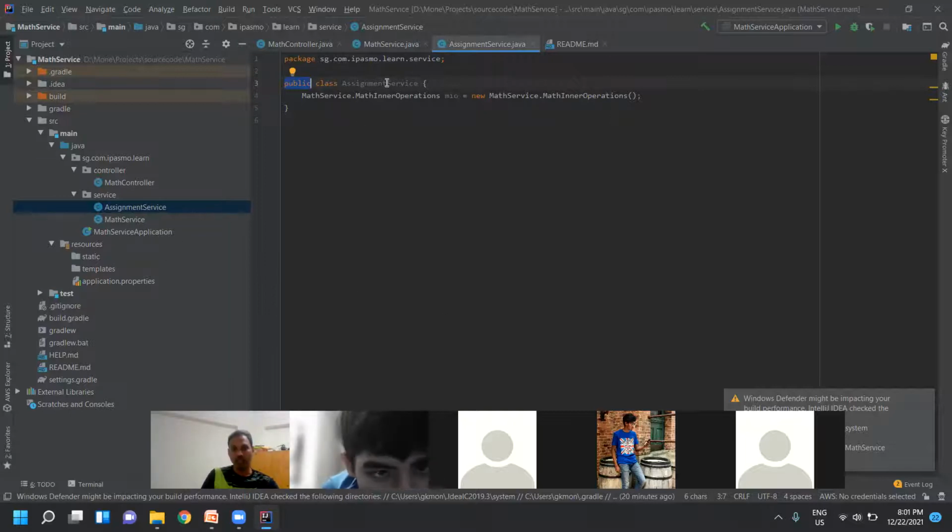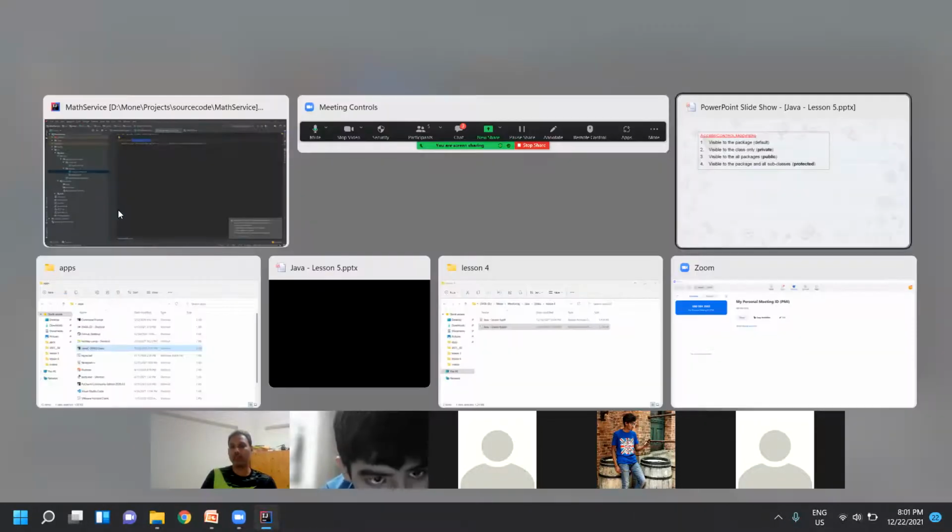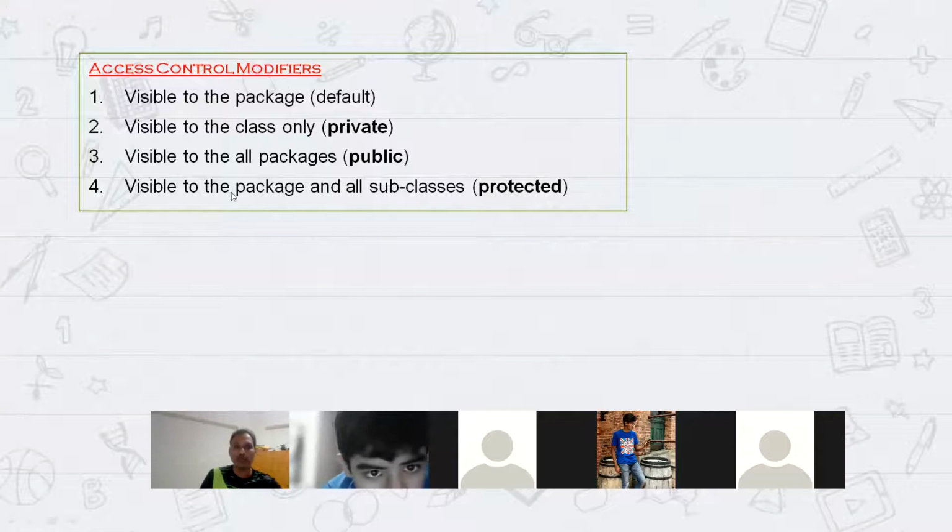So now, whatever we have done, assignment service is there, right? Assignment service and math service are both in the same package. Right now we have seen this one: visible to the package. The other one is all subclasses, which is protected, right?